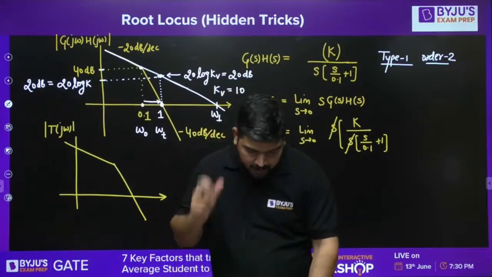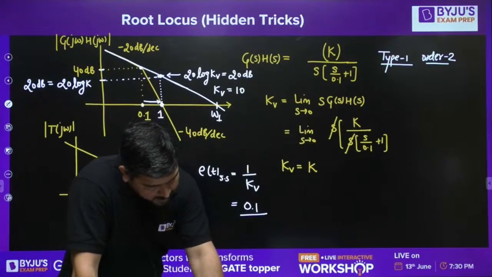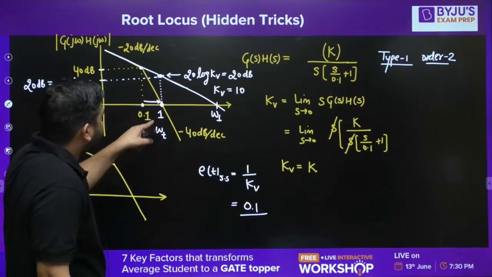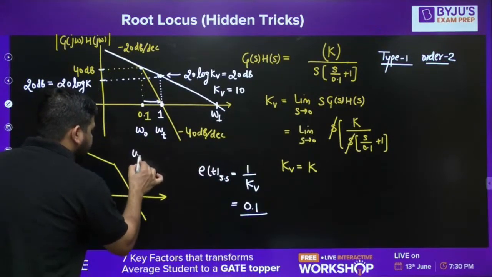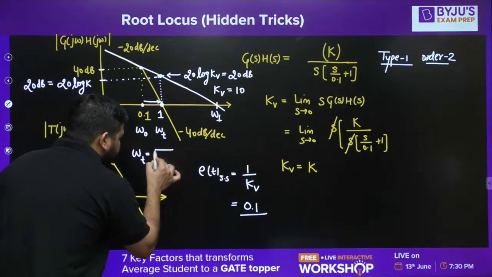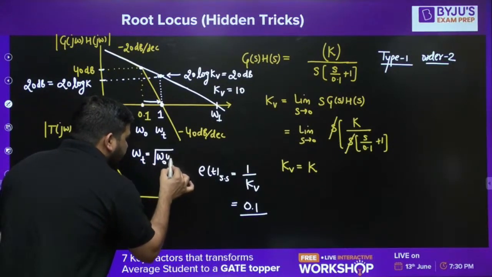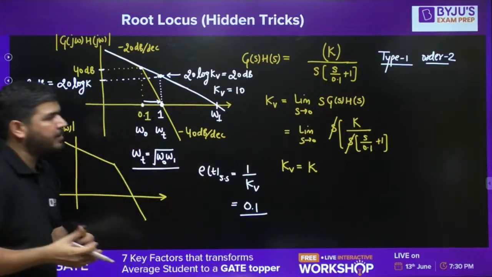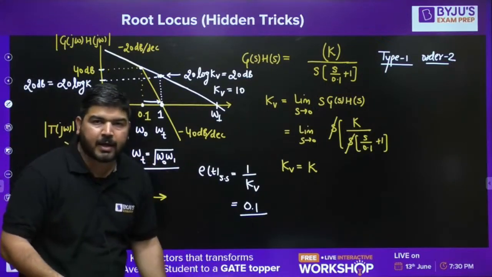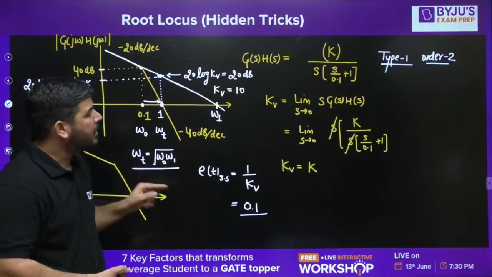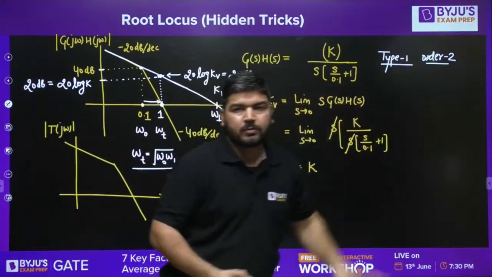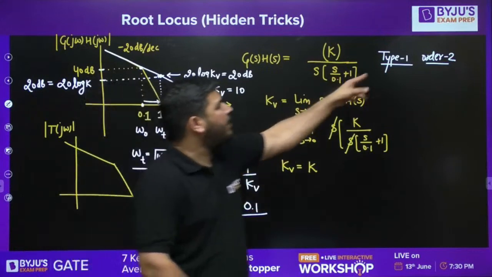Now, you can say that this omega t is the geometric mean of omega naught and omega 1. These are the direct rules that you can remember, tricks that you can apply here. But for this to be applicable, the system has to be type 1 and order 2.